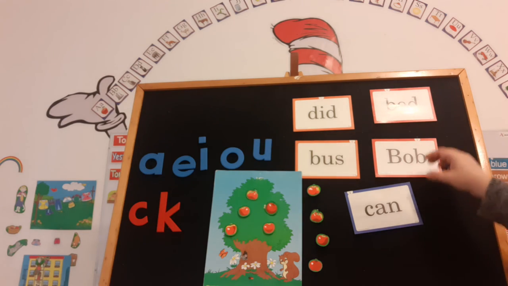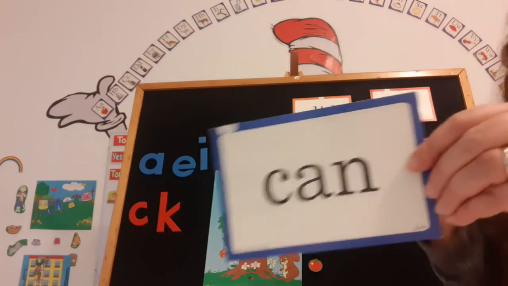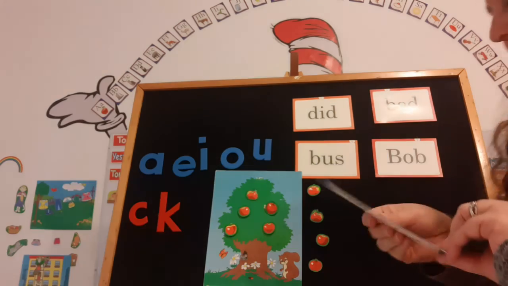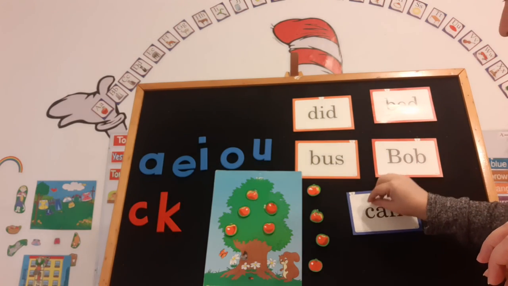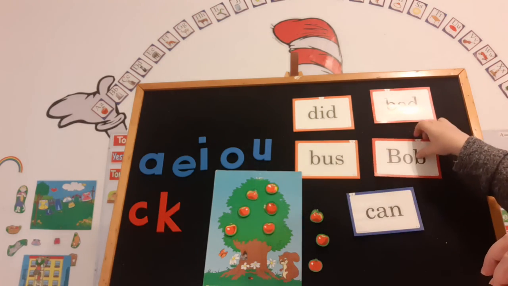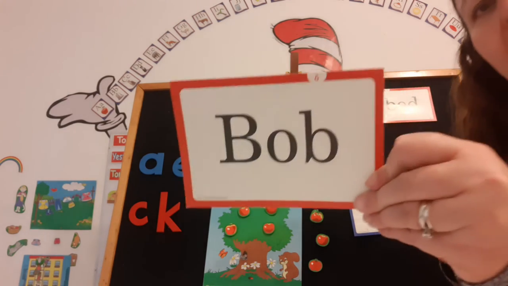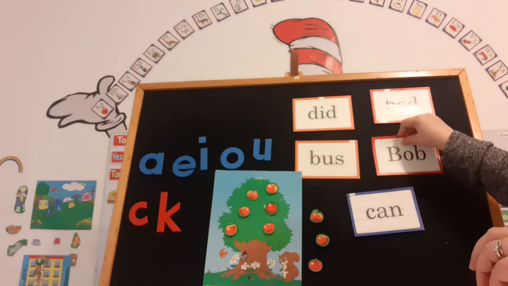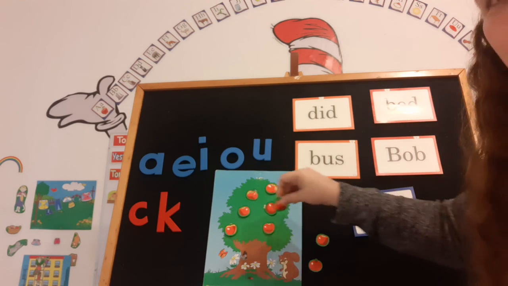Can you read these words with me? What does this say? Can. That's right. Super. You get to put another apple on the tree. Superty duper. What about this word? What does it say? Bob. That's right. Super. Let's put another apple on the tree.